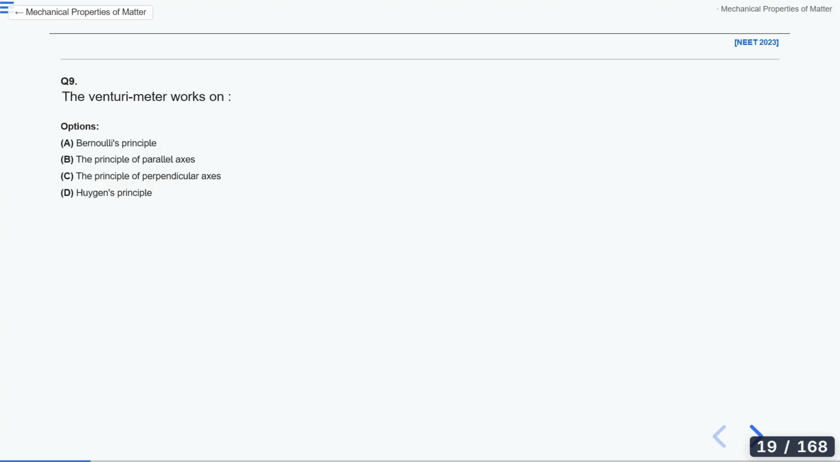Any one of you please answer this question. A is the correct answer that I am getting. Great. Anyone else? All of you should answer this question. It's a very easy question and you can do it just by looking at the question.